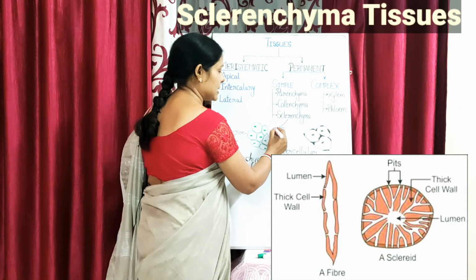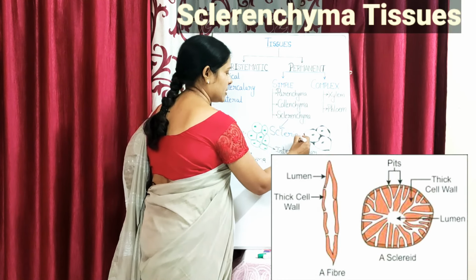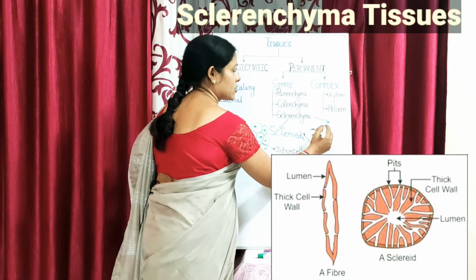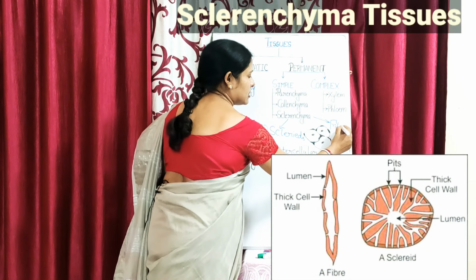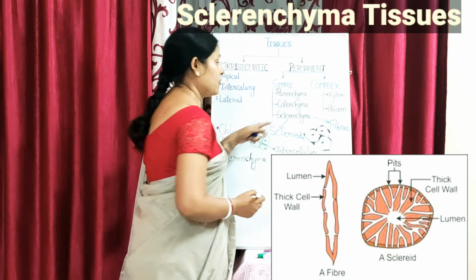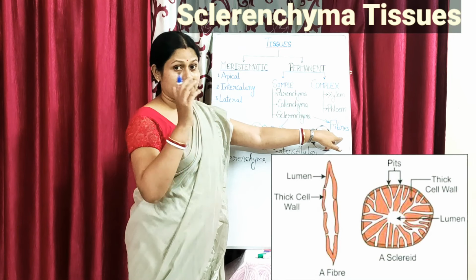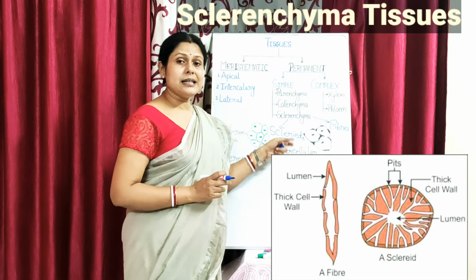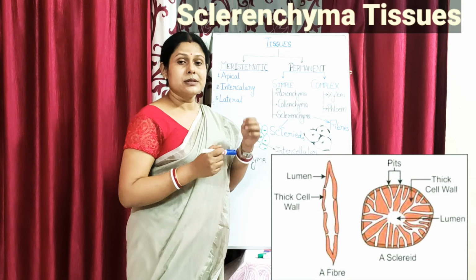One is called your sclerids, and the other one is called your fibers. Fibers means sclerenchyma fibers found in the coconut fibers and jute fibers, and sclerids are found in the outer hard covering of the nuts.